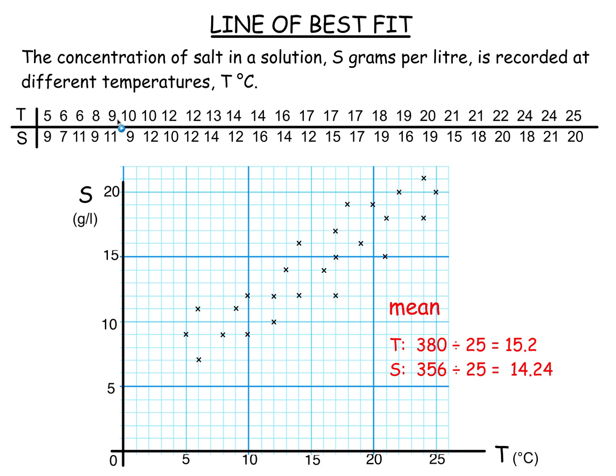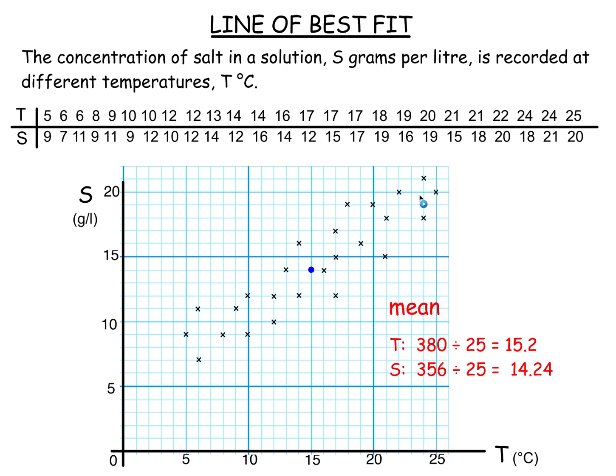took all these temperatures, 25 of them, added them up and divided by 25. The mean temperature is 15.2, but for the graph we can only go to 15. And added up all the solubility, all 25 of them there. So it worked out the mean of the solubility, it's 14.24, so that has to be 14. And we plot the point, temperature 15, solubility 14. There it is there, that blue dot. That's the mean temperature and mean solubility. And a line of best fit goes through that point.